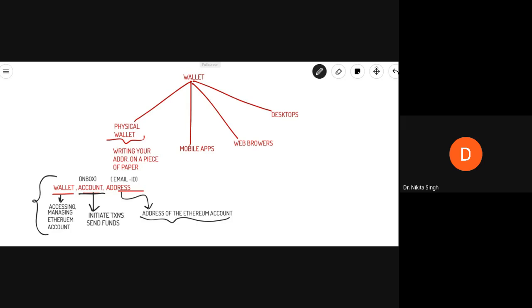So these are your unspent transaction outputs: 1 BTC, 4 BTC, 0.5 BTC, and together they make up the 5.5 BTC.